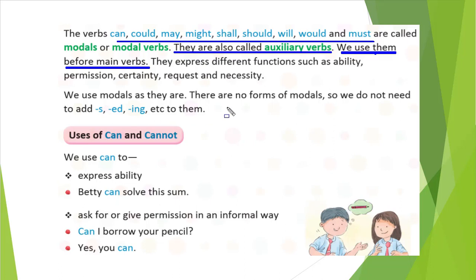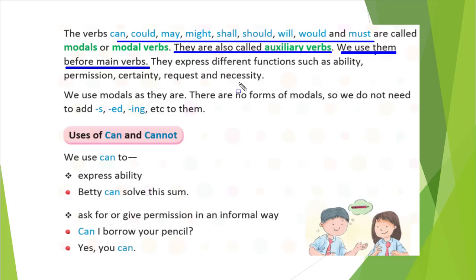They express different functions such as ability, permission, certainty, request and necessity. Whenever there is ability, we are talking about like you can do this task or you can do this homework, right? So I used can. My verb is do and I used can, so I have used an auxiliary verb.